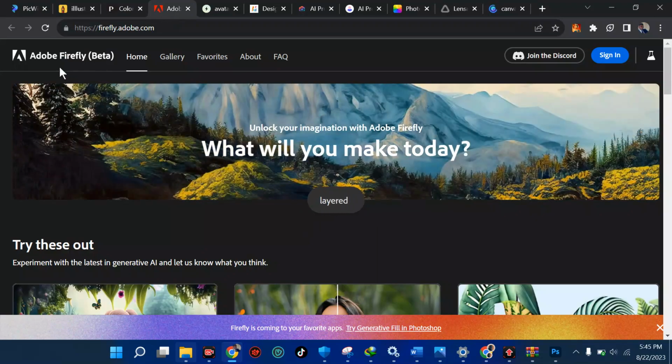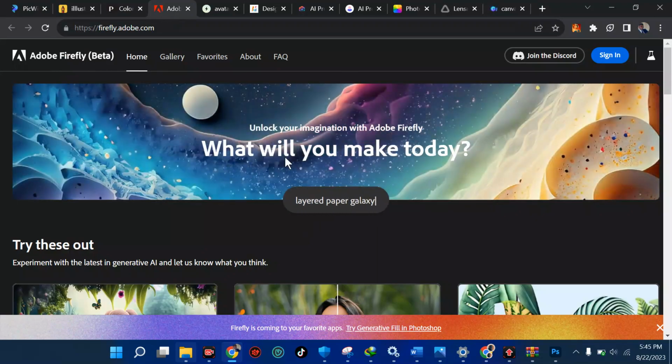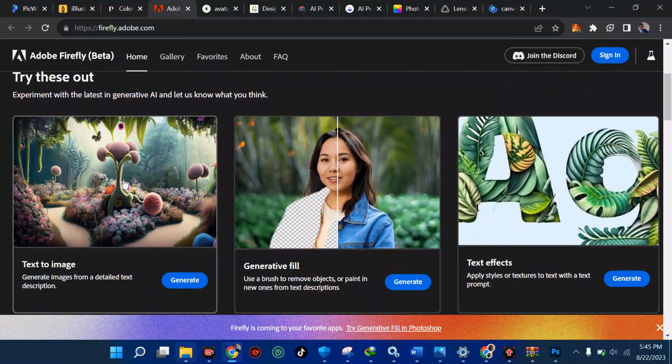So now the fourth on the list is Adobe Firefly, the beta. Over here, what will you make today? So you can come here, you see, you can decide on text to image. Wow, I love this. Text to image, you can generate one. You can come to the next one called generative fill. You can generate one as well.